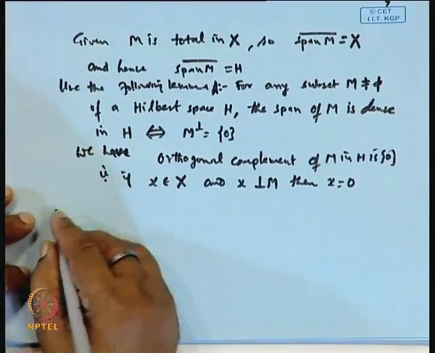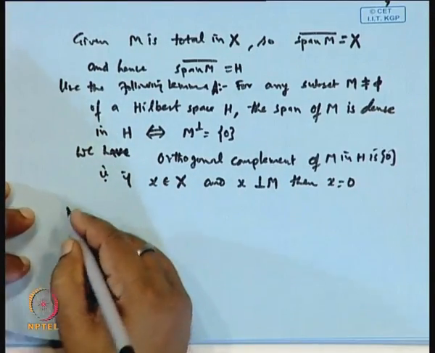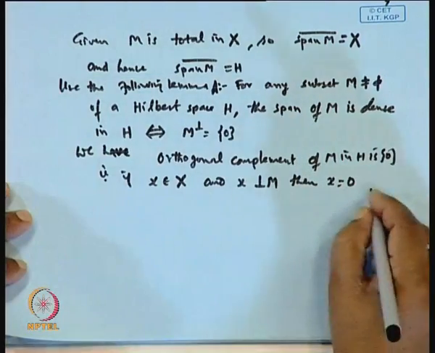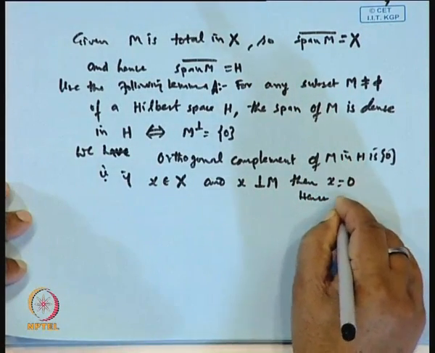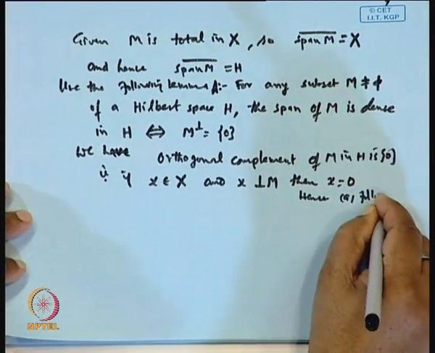For the sufficient part, that is part B, hence A follows. Okay.